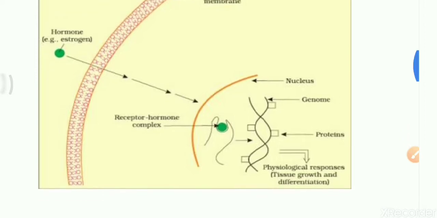It can also enter into the nuclear pore, and it reaches the genome or the DNA, and it interacts with the receptor to form the hormone receptor complex, and then it activates its particular genes.